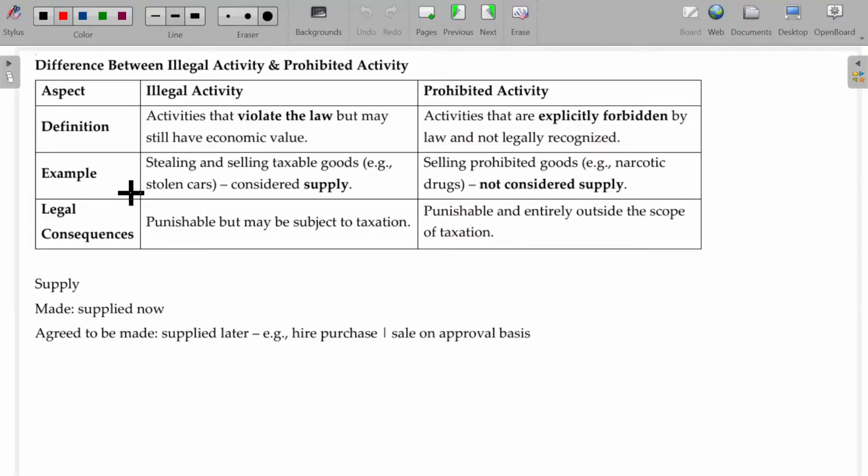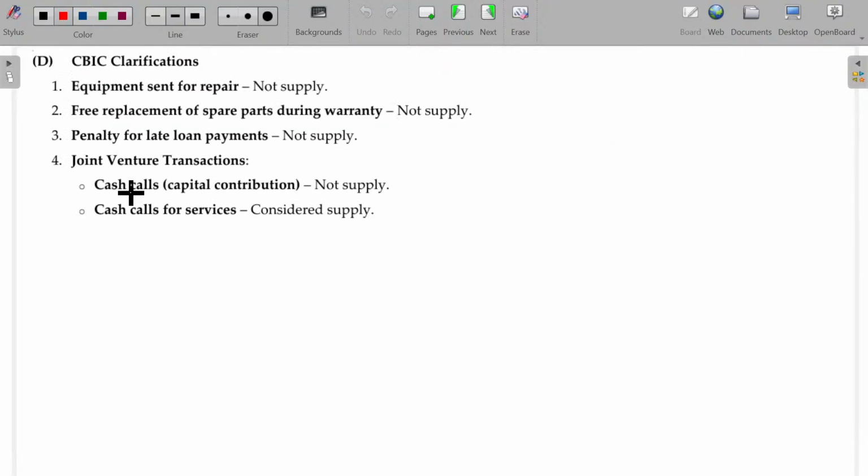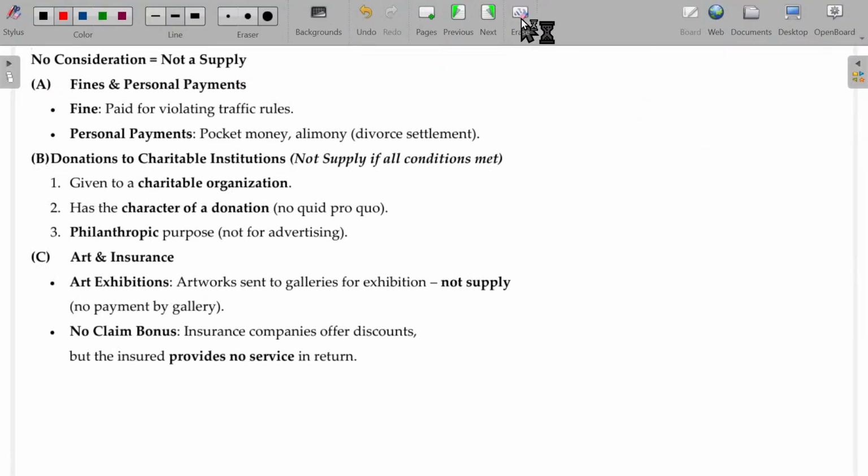If there is no consideration, then it is always considered as not a supply. What about fines and personal payments, sir?